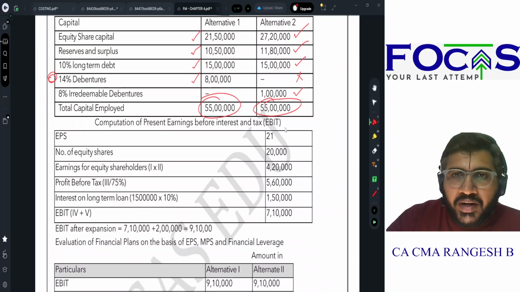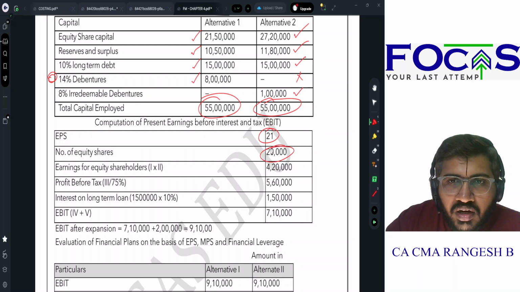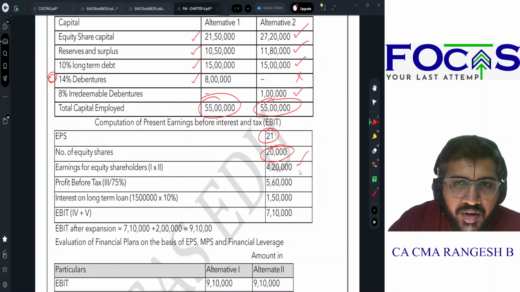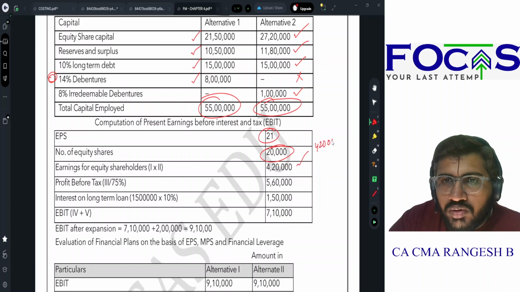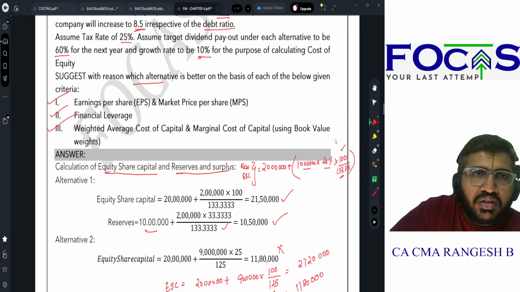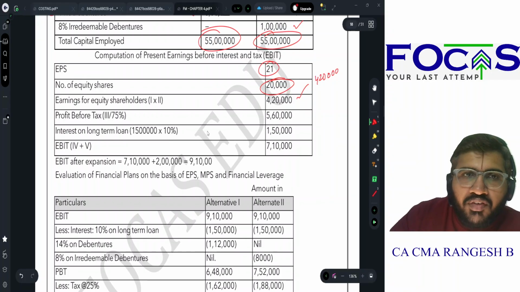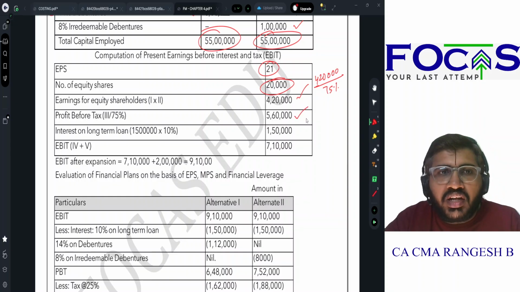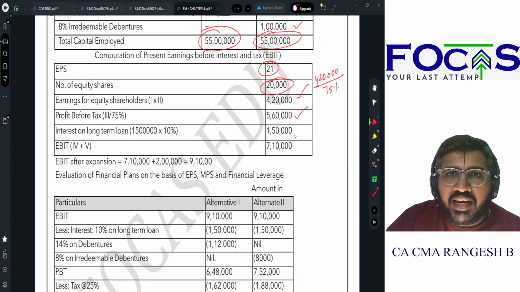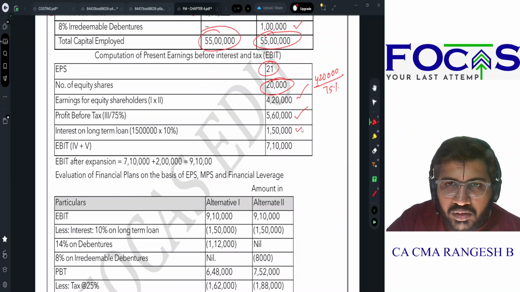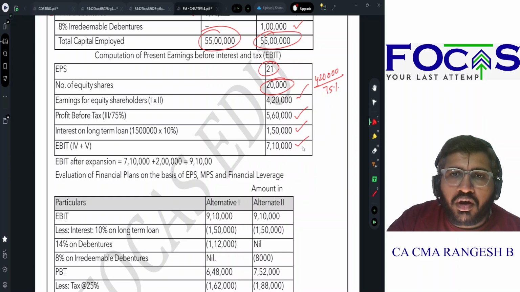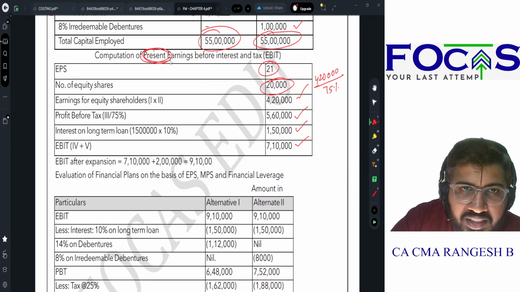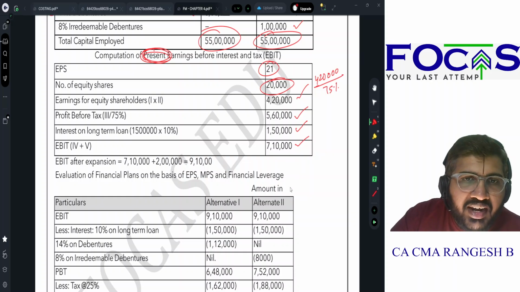Correct? Now presently my EPS is 21 rupees. Number of equity shares that I have is 20,000. So my total earnings for equity shareholders is 4,20,000. So this 4,20,000 will be after tax. Correct? So my tax is how much? 25%. So 4,20,000 divided by 75% will give you the earnings before tax. Profit before tax is 5,60,000. Existing interest எவ்வளோ? 15 lakhs into 10%, 1,50,000. So my present profit is 7,10,000. Computation of present earnings. So it is 7,10,000.